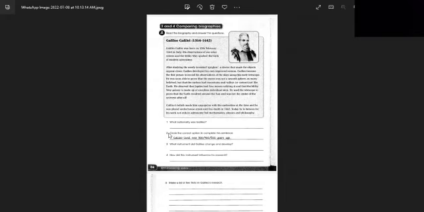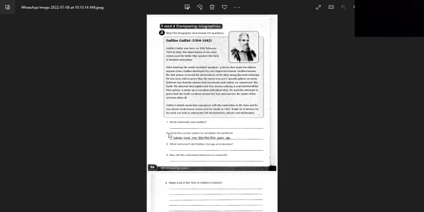Galileo Galilei discovered mountains on the surface of the moon and Jupiter's moons as well. These are a few things that I'm telling you, and more of these discoveries we're going to study in the chapter. He told us that the surface of the moon is not flat. It has bumps, it has crevices, it has mountains, it has valleys, just as our Earth has. And he also told us that Jupiter has 4 moons. How many moons does our Earth have? Very good. Our Earth has 1 moon, but Jupiter has 4 moons. These were a few of the discoveries which were made by Galileo Galilei.